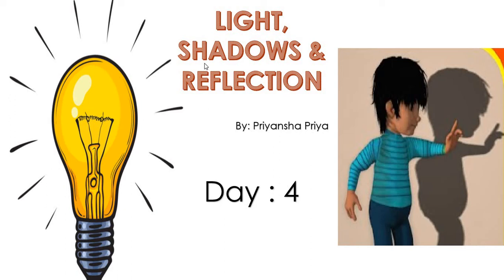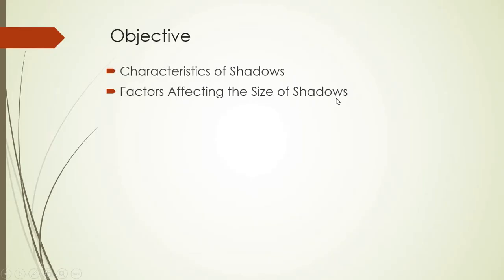Hello students, we are studying this chapter, light, shadows and reflection, and in the last class we studied what is shadow and what are the things required for the formation of shadow. Now in this class we are going to study the characteristics of shadows and the factors affecting the size of the shadow. These two topics today we are going to study.